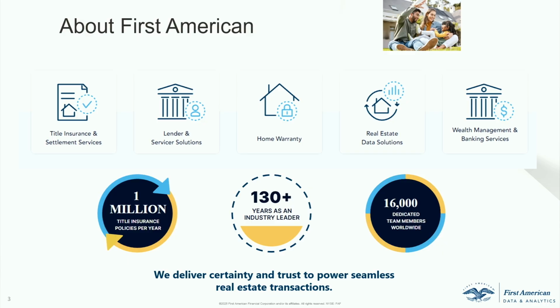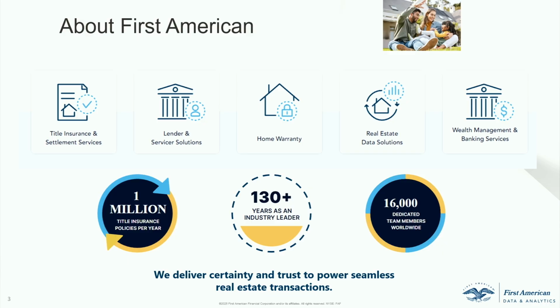So our major business is title insurance. We also have settlement services. We provide lender and servicing solutions, which is part of where Madhu and I come from. Another one is real estate data solutions. That's basically if you're applying for a loan, or the lender wants to check if there are any problems with your loan or the property itself, they come to us for checking for fraud or valuations and some other things. Another group, we have home warranty, and we also have a trust.